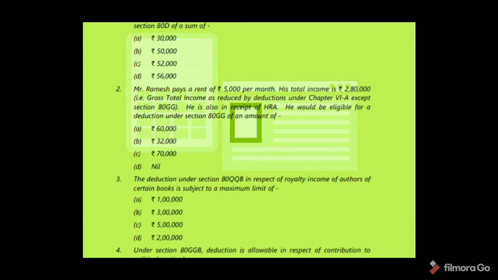Mr. Ramesh pays a rent of 5,000 per month. His total income is 2,80,000. That is gross total income as reduced by deduction under chapter 6A, except section 80 GG. He is also in receipt of HRA. He would be eligible for deduction under section 80 GG of an amount. So, under section 80 GG, in case of a salaried person, he must not receive HRA. So, here he received HRA, so deduction not available. Option D. Okay.